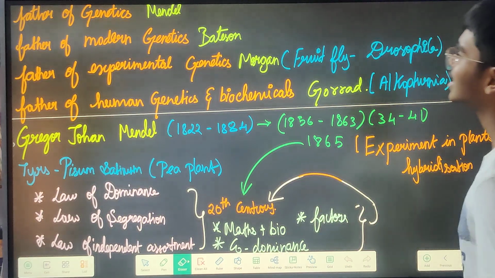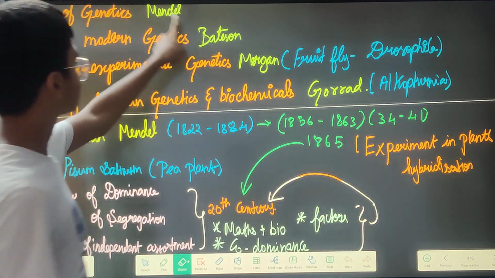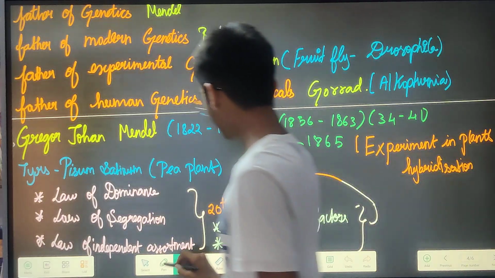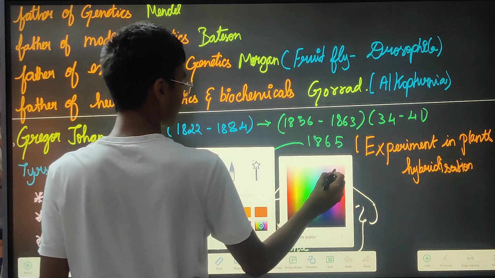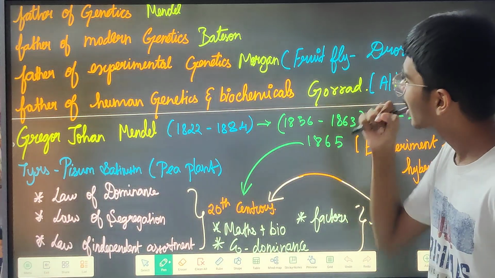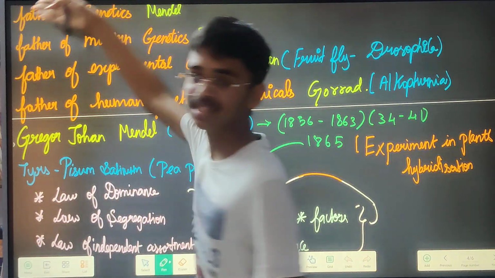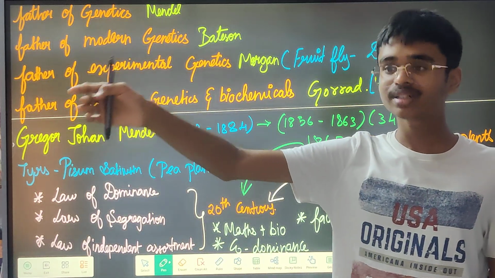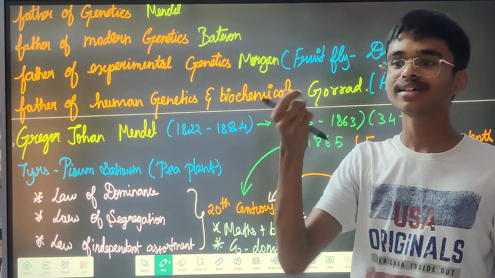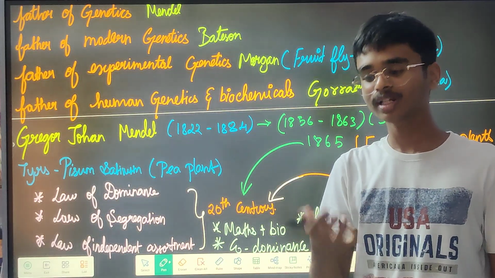Now coming to the next case, these are some important persons. Father of genetics. Who is the father of genetics? A very important person, that is our Mendel, Gregor Mendel. He has a history in itself. Next, father of modern genetics. Here he is the father of genetics because he is the one and only scientist who went to the field and plowed, sowed seeds, gained all those seeds, then again sowed them, grew them, and then he got the results.